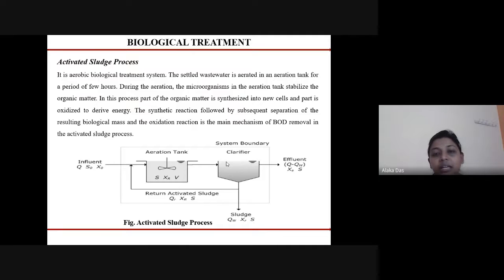Here the settled wastewater is aerated in the aeration tank for a period of a few hours, and during the aeration process the microorganisms that are already present in the aeration tank stabilize the organic matter. In this process, part of the organic matter is synthesized into new cells and part of it is oxidized to derive the energy. The synthetic reaction is followed by the subsequent separation of the resulting biological mass, and the oxidation reaction is the main mechanism for the BOD removal in the activated sludge process.